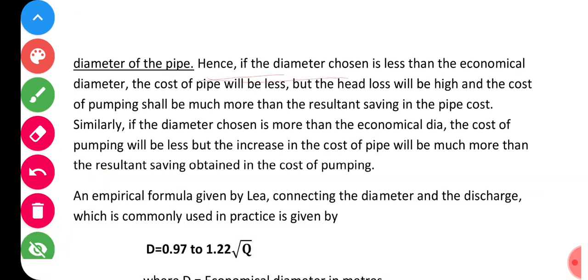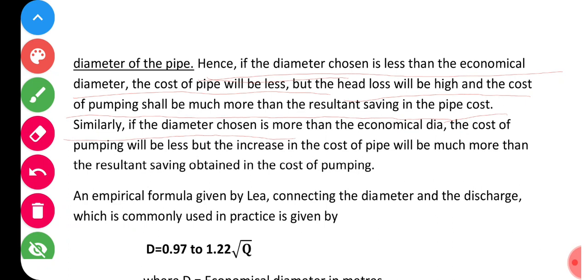If the diameter chosen is less than the economical diameter, the cost of pipe will be less, but the head loss will be high, and the cost of pumping shall be much more than the resultant saving in the pipe cost.